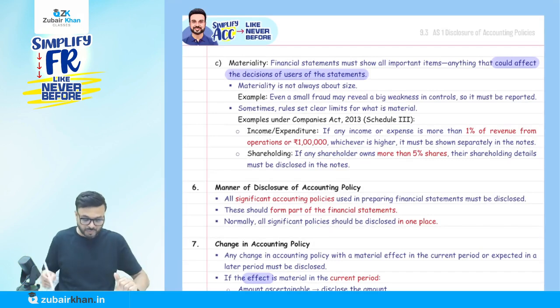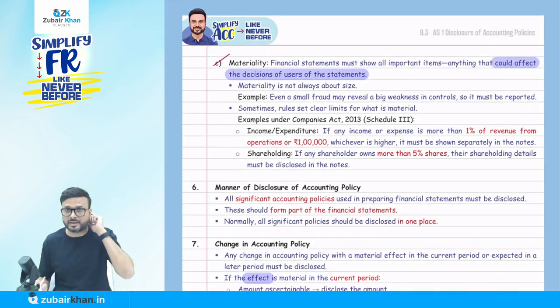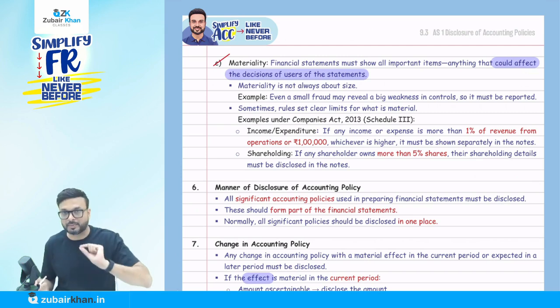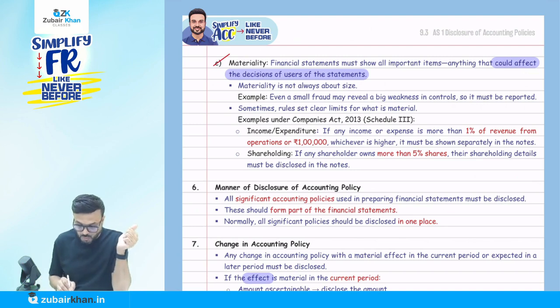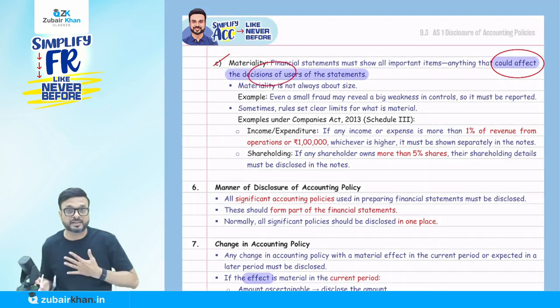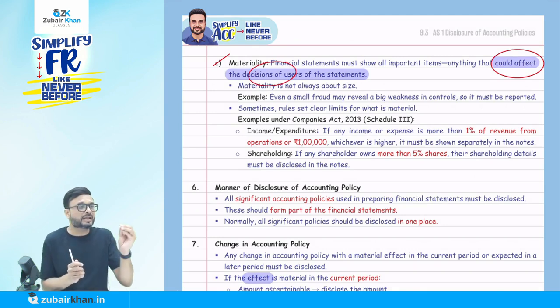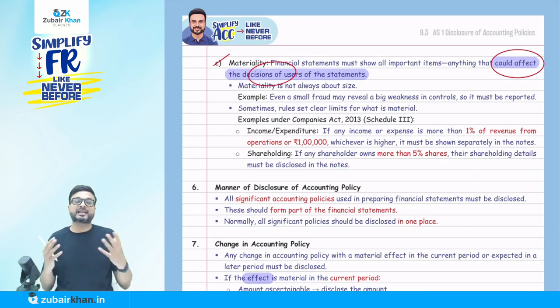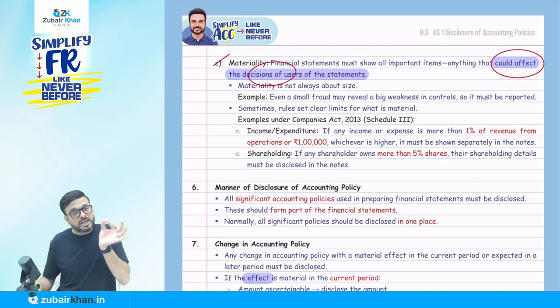Now, the third thing we have to take into consideration is materiality. What is materiality? Listen carefully: anything which can influence the decision, we call materiality. Financial statements must show all important items, and anything that could affect my decision, we call material. We cannot say above this amount is material and below this is immaterial. It depends on the size of the organization, and at certain times, even though it is a small amount, we still call it material.